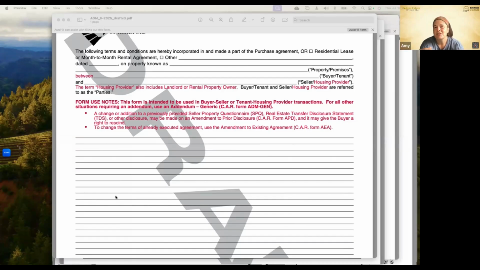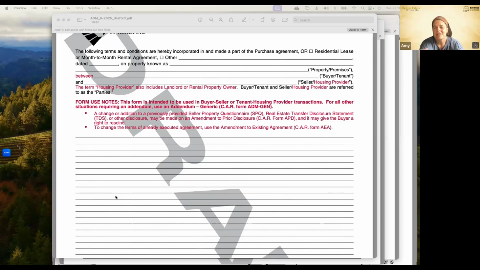So oftentimes what I'll do is I'll do an addendum to the offer, and I'll clarify what's going on with the buyer's property. Is it already listed? What are we going to list it as? How are we going to market it? How soon do we expect it to go under contract? What do we think the market value is? What's the listing price, right? So I do that on an addendum.